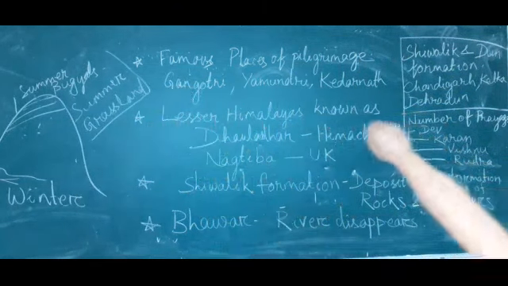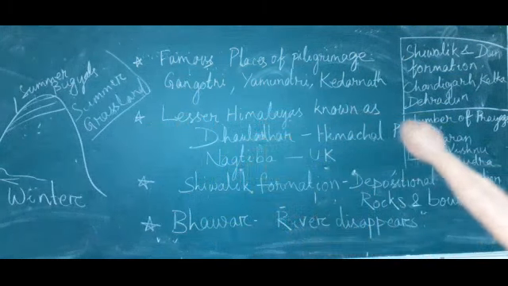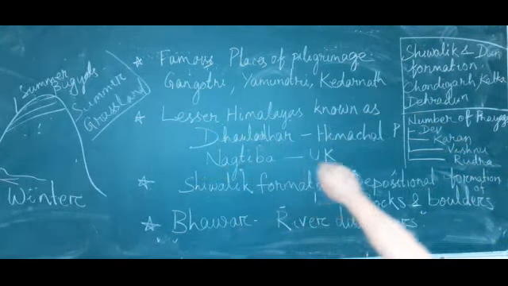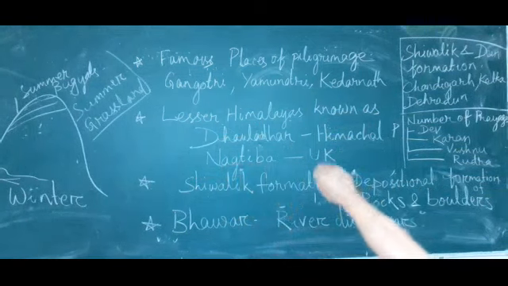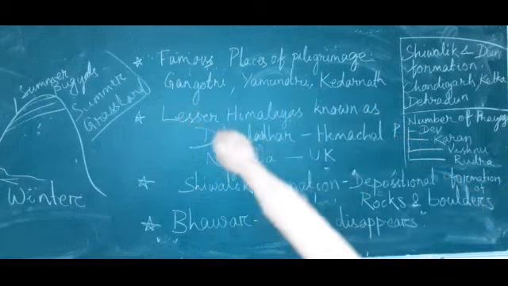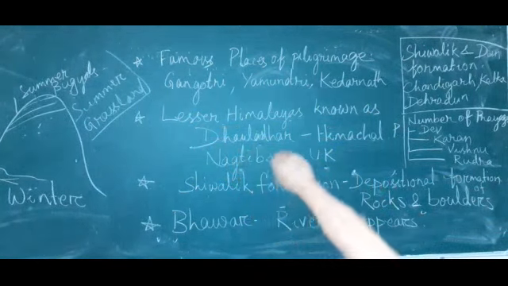The lesser Himalaya is known by different names. In Himachal Pradesh it is known as Dhauladhar, and in Uttarakhand it is known as Nagtiba.